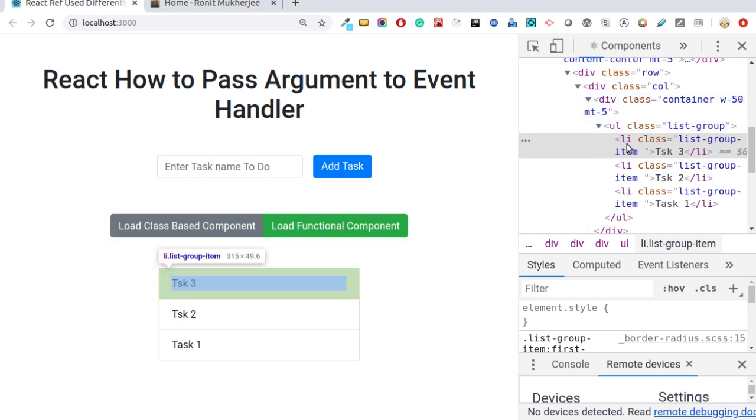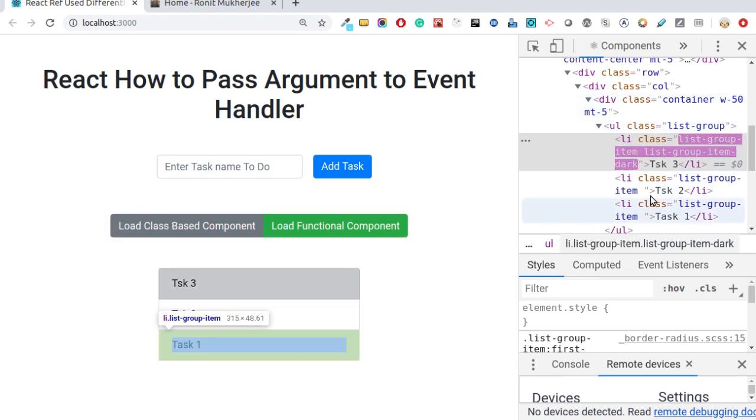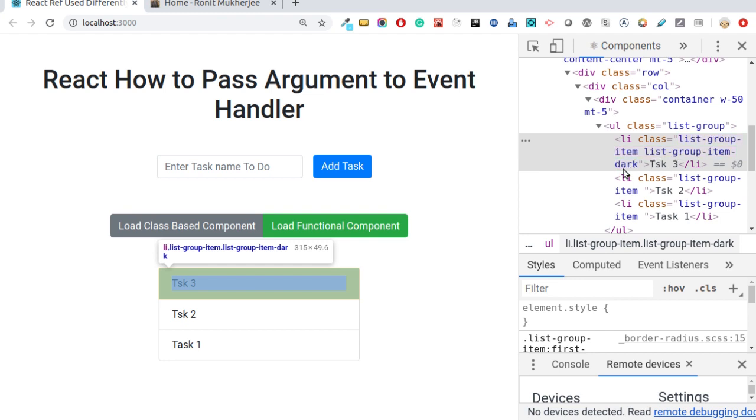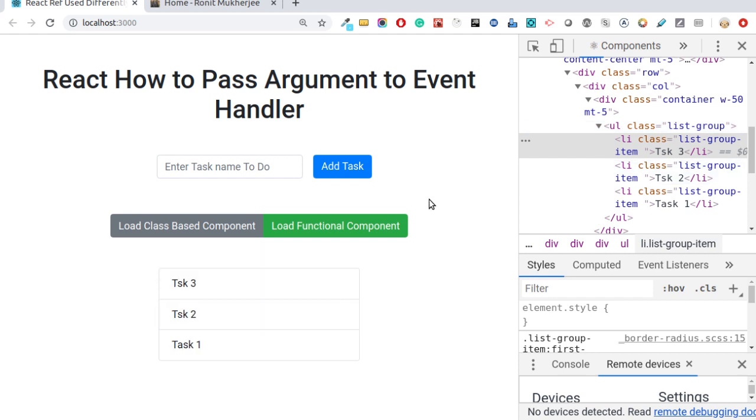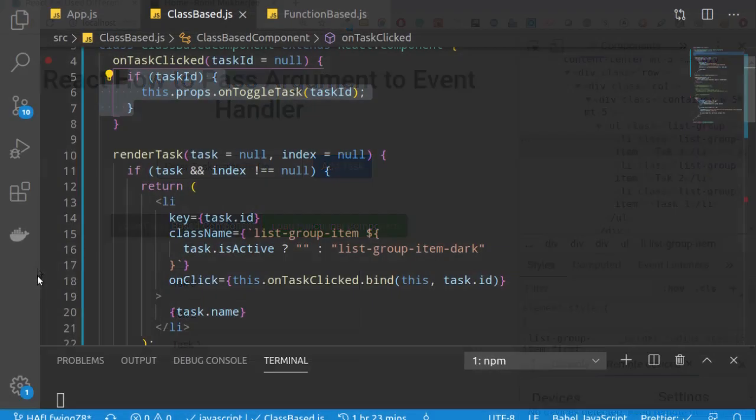Clear? You can see here, focus here, right? If I click it, you can see that this particular class is added, and if I click it again, this particular class is removed. We will see how we are dynamically adding and removing the class. But let's understand where we are going to bind this particular event. We are binding the event to this particular li. Clear? Okay, let's go to the code again then.